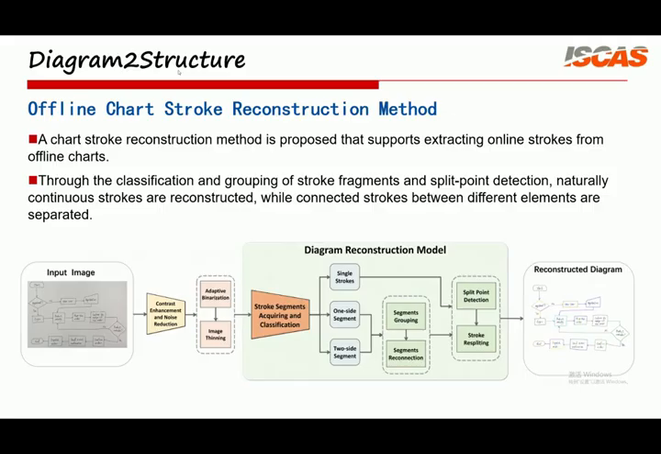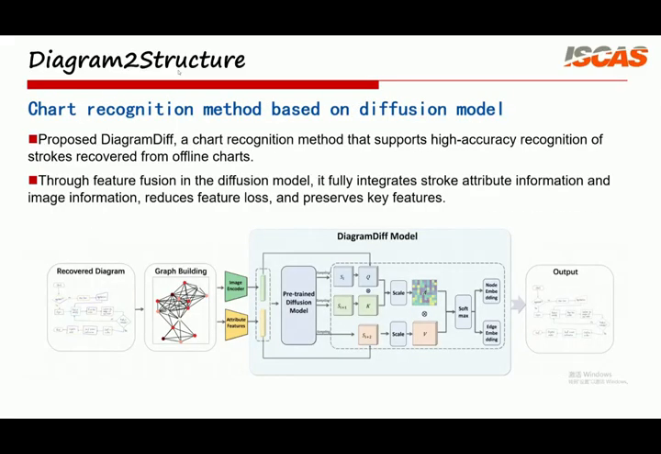The second module is the diagram recognition model. Since strokes recovered from offline images may contain jagged edges and positional offsets, their attributes, such as centroid and curvature, may be inaccurate. Therefore, we introduce a diffusion model for feature enhancement. Specifically, the model uses image features as the core information and stroke attributes as conditional information. Through deep feature fusion in the diffusion model, combined with a graph transformer network, it achieves instance-level recognition of diagram elements. Finally, we can obtain standardized structured data, including nodes, edges, text, directions, and connection relationships.